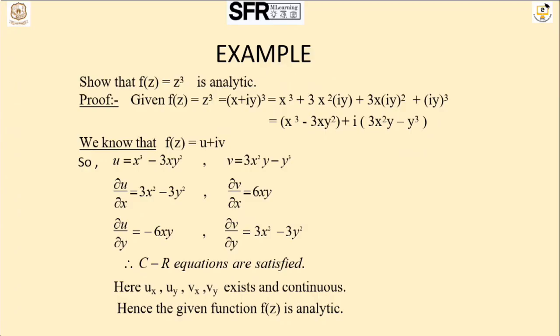If I take the analytic function f of z equal to z cube, first I define it as the simple function, and next I will prove the polar form. First I take the simple function f of z equal to z cube and prove that it is analytic. We all know the necessary and sufficient conditions for a function to be analytic: first, the partial derivatives exist; second, the derivatives are continuous; and third, it satisfies the CR equations, that is, the Cauchy-Riemann equations.